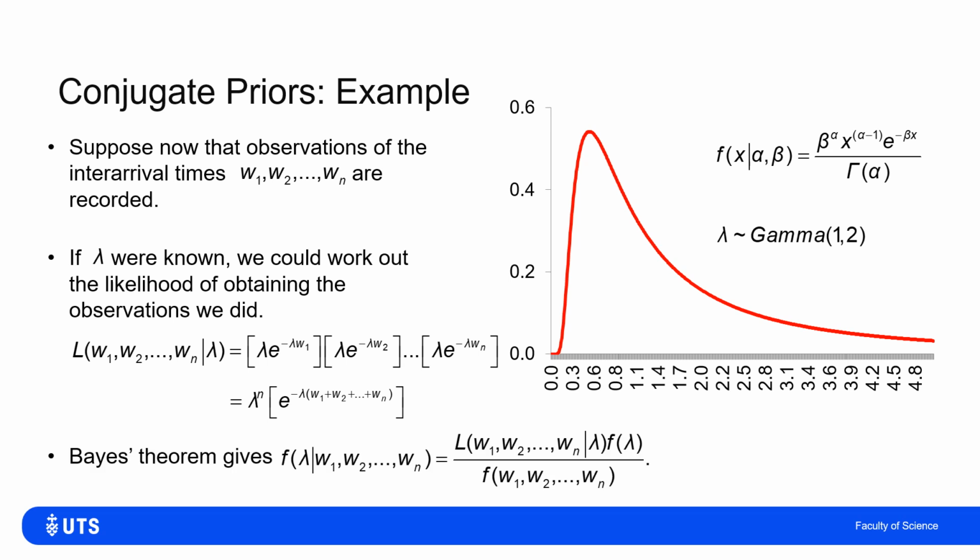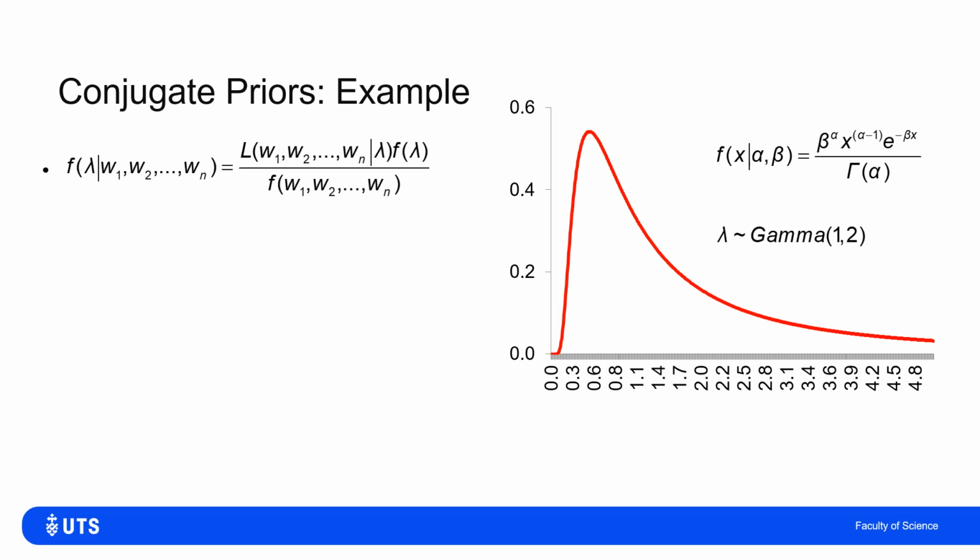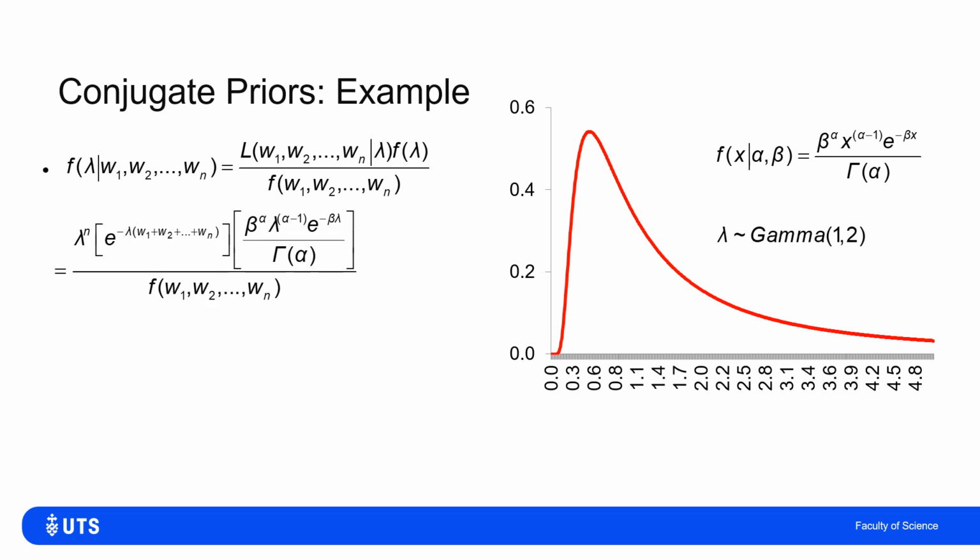So now when I get to Bayes' theorem, then I've got the likelihood times the prior, and then I suppose integrated out over the uncertainties in that, but let's ignore the denominator for now and just work on the numerator, proportional to the prior times the likelihood. When we calculate the numerator, the likelihood times the prior, we've already worked out that the likelihood is this lambda to the n e to the minus lambda times the sum of the waiting times.